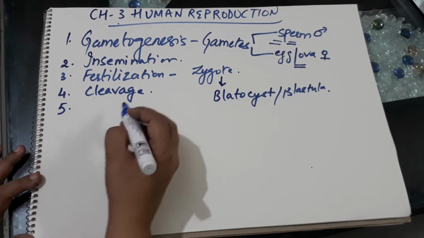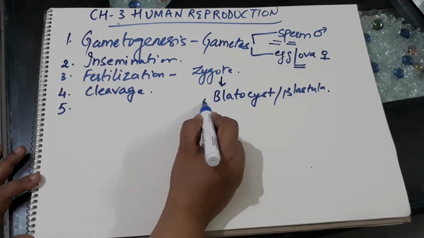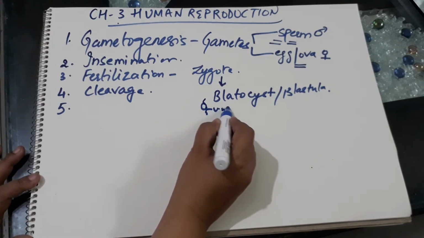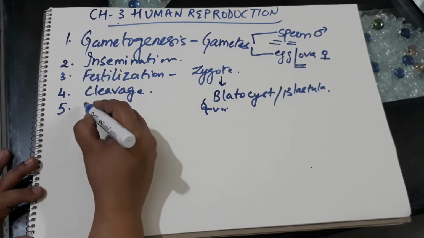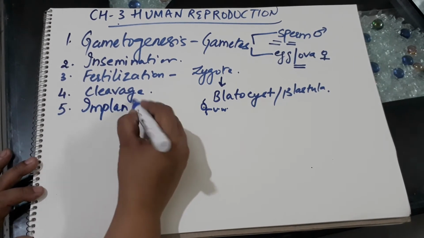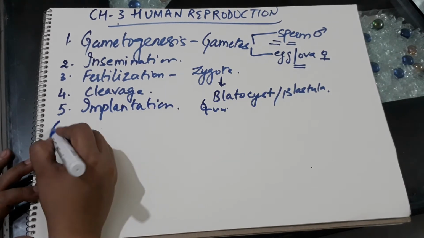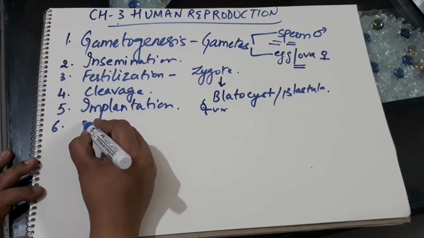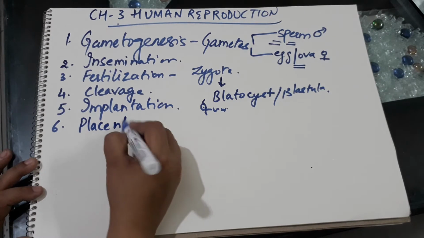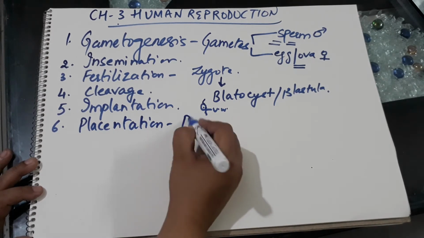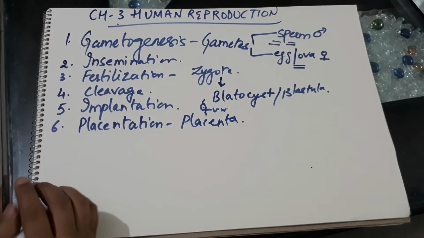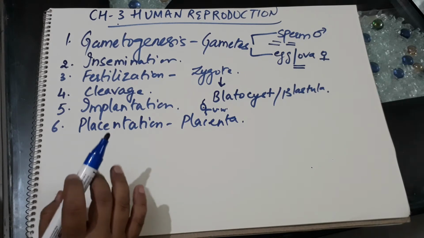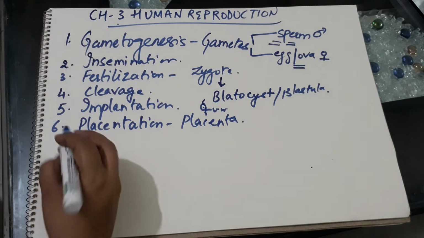After the cleavage is done, this blastocyst needs to be embedded in the wall of the uterus. Suppose this is the uterine wall, this is the blastocyst. When this blastocyst gets embedded in the uterine wall, this process is called implantation. After the blastocyst has been embedded in the wall of the uterus, another event begins, that is placentation. Placentation is the formation of the placenta. This is the formation of an intimate connection between the uterine wall of the mother and the fetus, so that a number of materials can be exchanged.